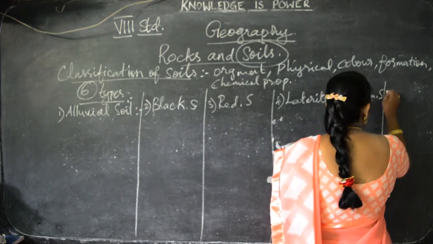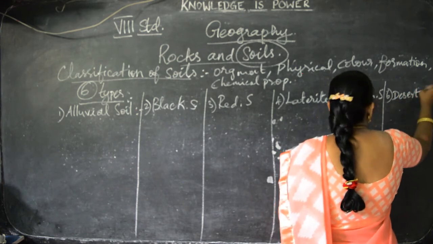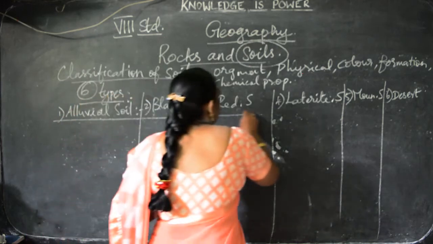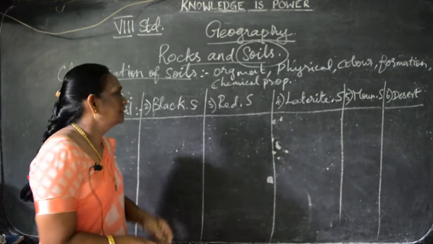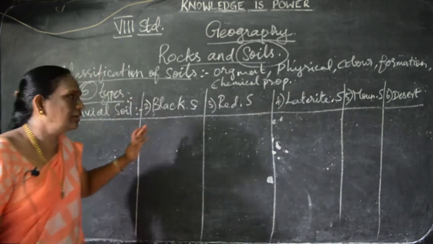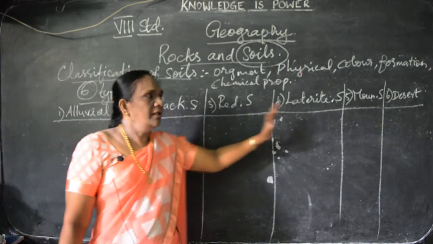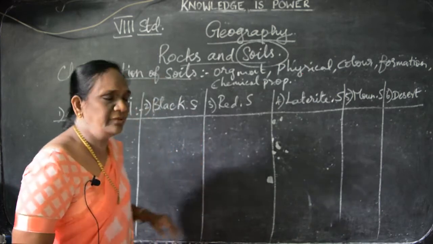And sixth one is desert soil. So, these are the types of soil. How many types of soils are there? There are 6 types: alluvial soil, black soil, red soil, laterite soil, mountain soil and desert soil. One by one we will see.